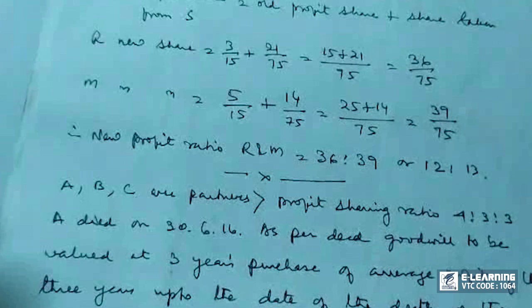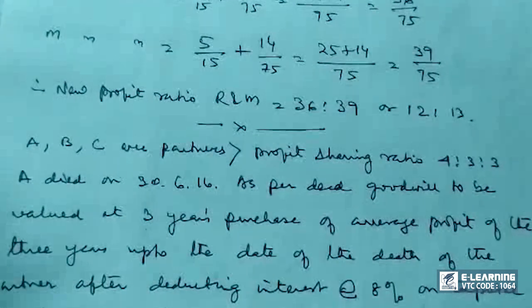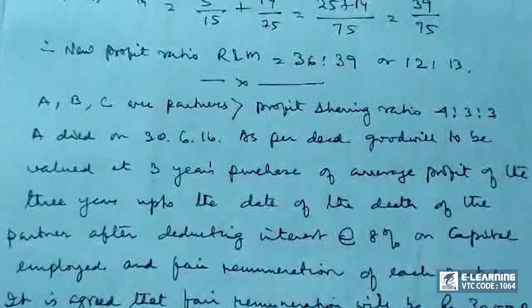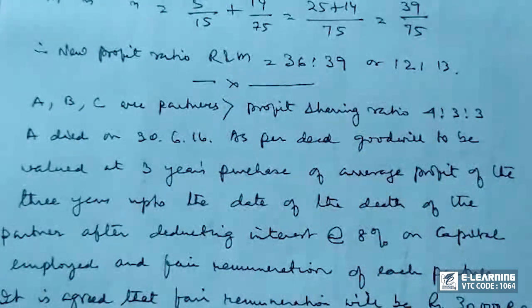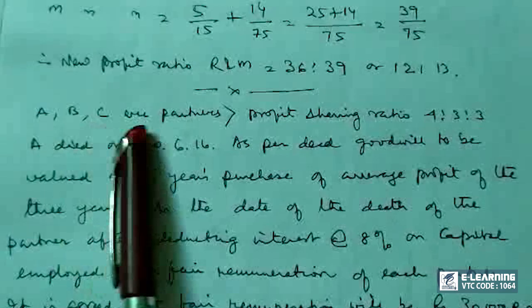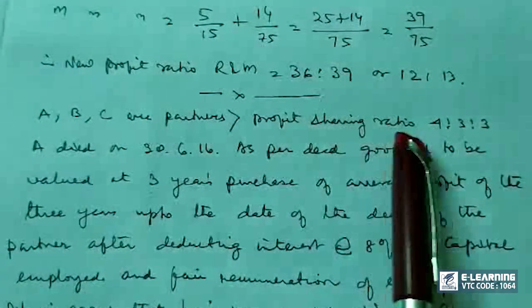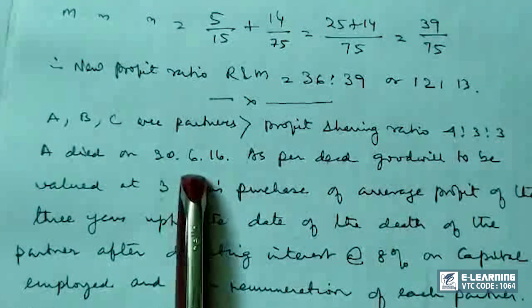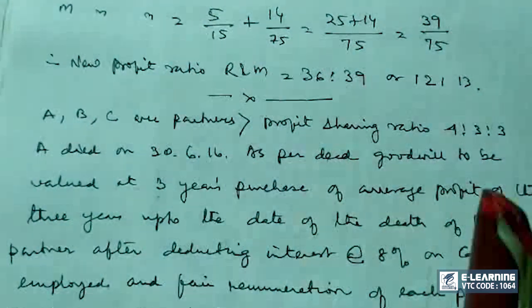Now, today I am going to show you the illustrative example of treatment of goodwill in case of retirement or death. I have already discussed the theory. Now I am going to show you the problem. A, B and C are partners. Their profit sharing ratio is 4:3:3. A died on 30/6/16.